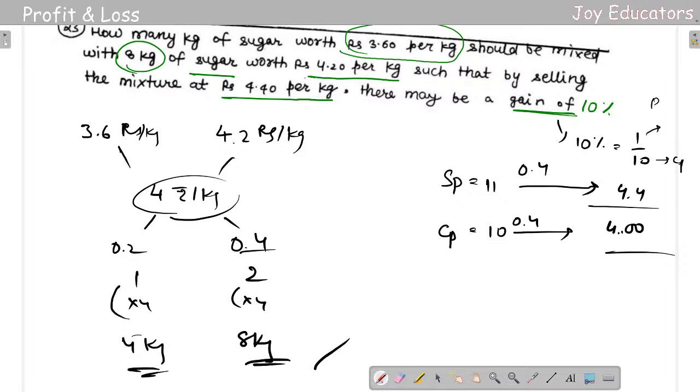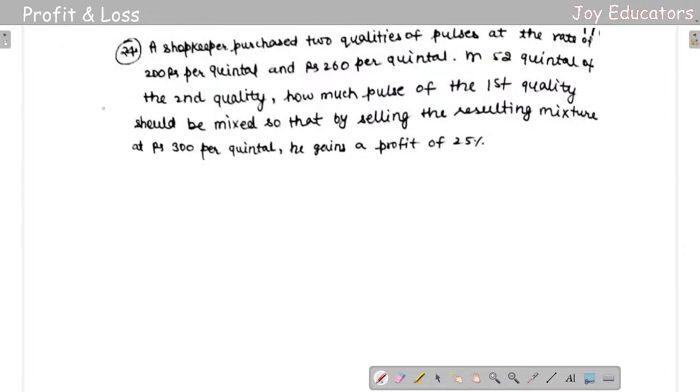Next question. A shopkeeper had purchased 2 quantities of pulses at the rate of 200 rupees per quintal and 260 rupees per quintal.